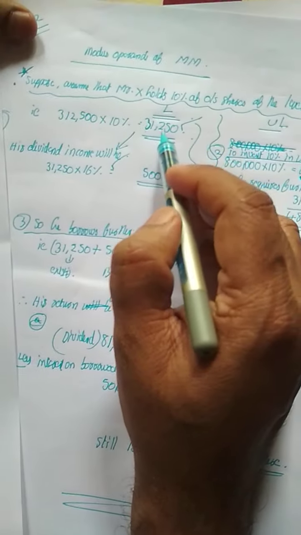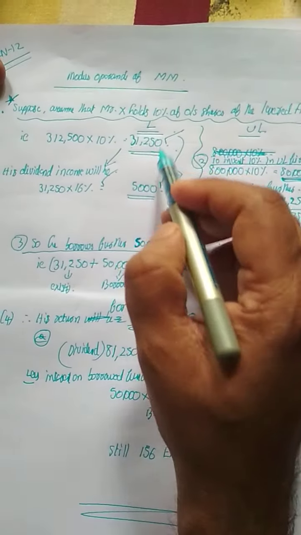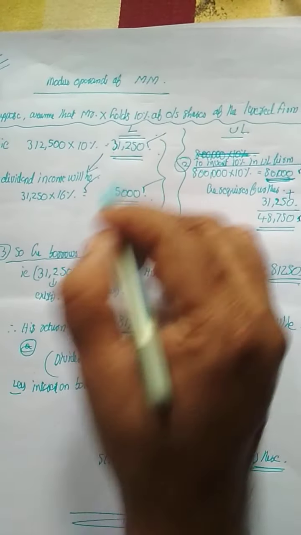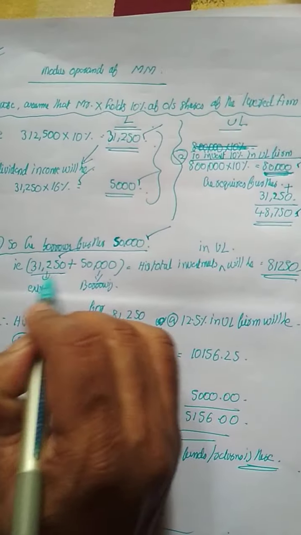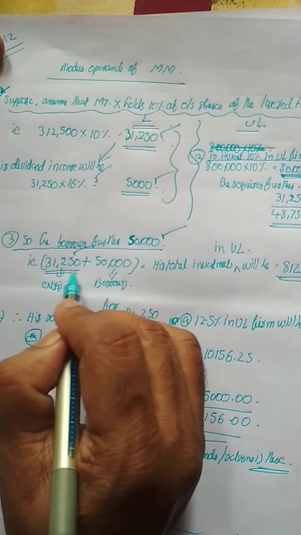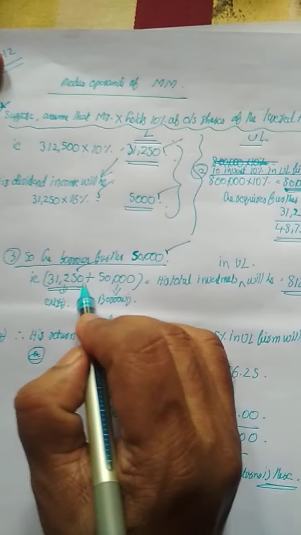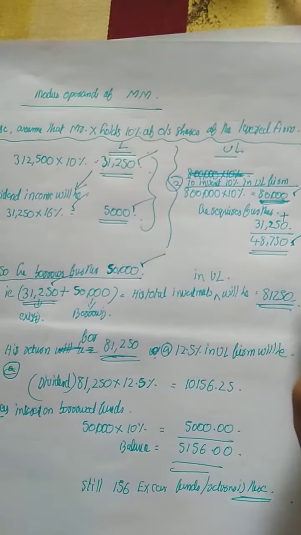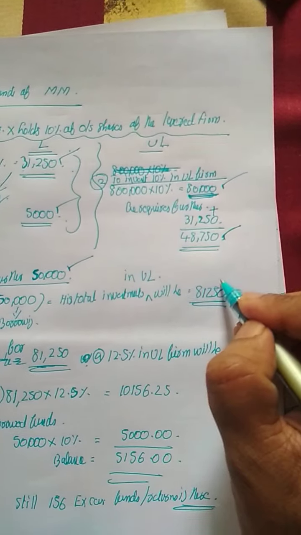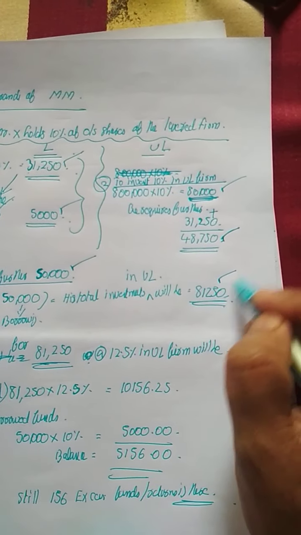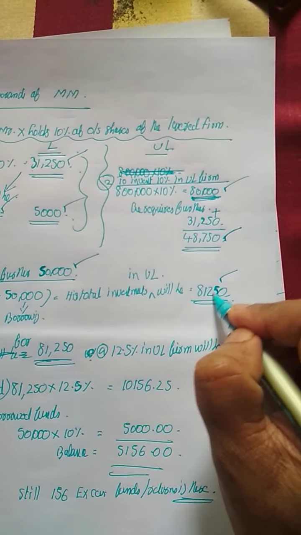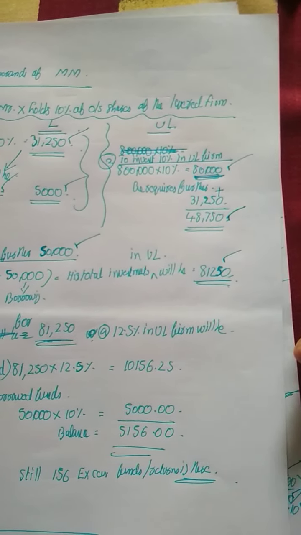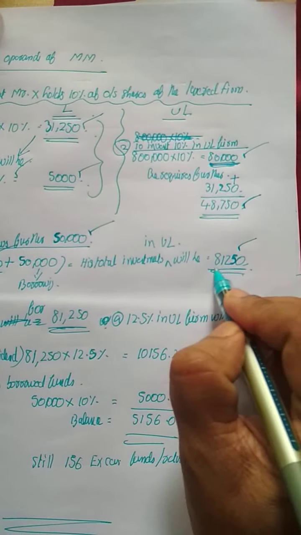So his total investment now, what will happen? 31,250 existing investment in the levered company plus 50,000 additional borrowings. How much will he have? 81,250 investment. This is the situation here. This is the hypothesis we put here. Now, let us check with this.